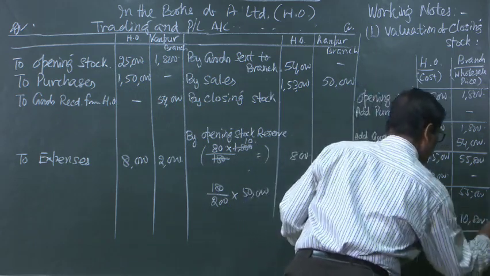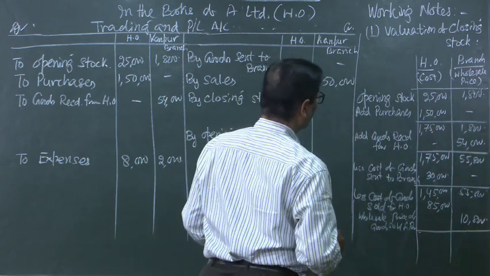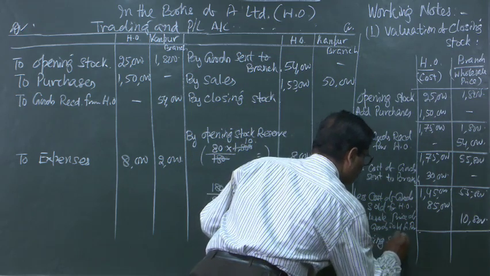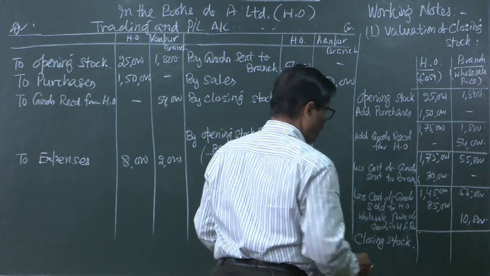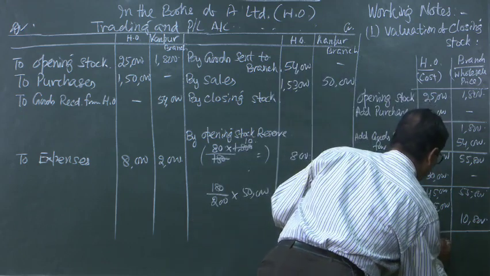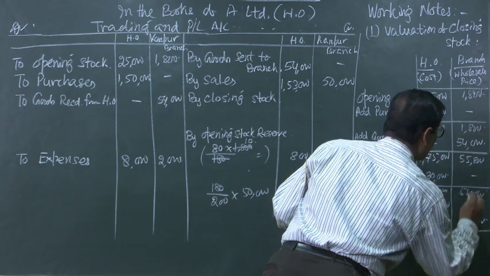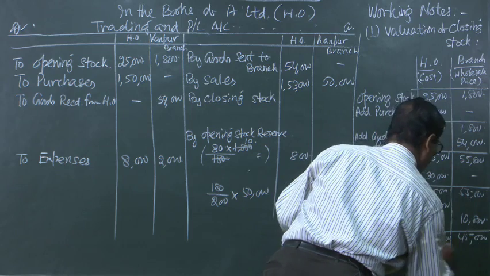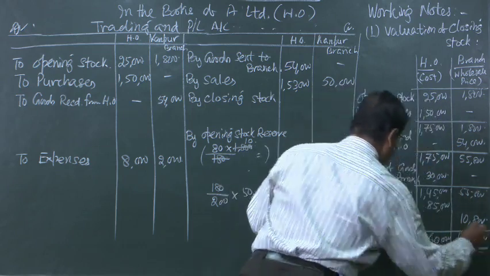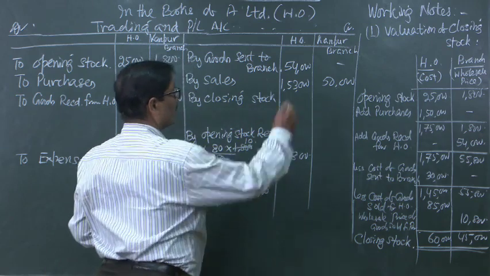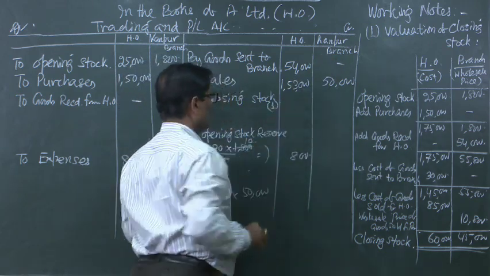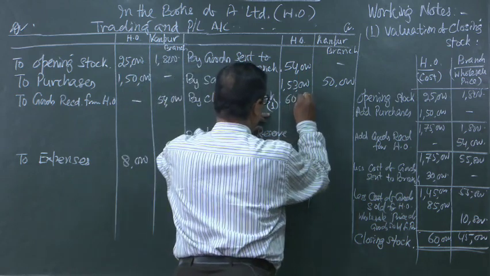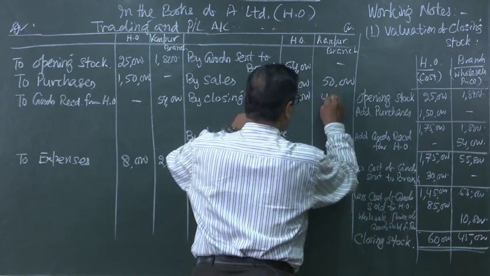So if we deduct these two things, what we will get is the closing stock. Closing stock comes to 60,000 and this will be 45,000. So this closing stock we can write here by giving working note number 1. Just mention the working note number 1. So it will be 60,000 and it will be 45,000.